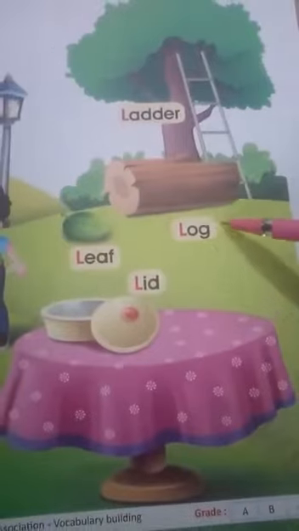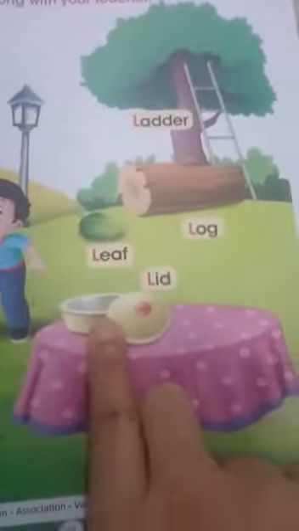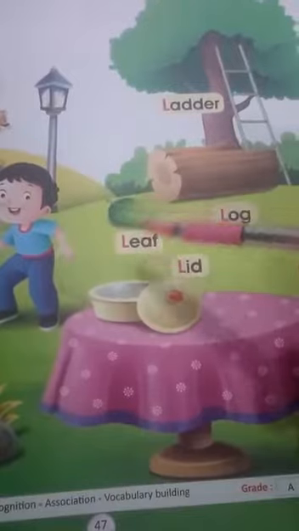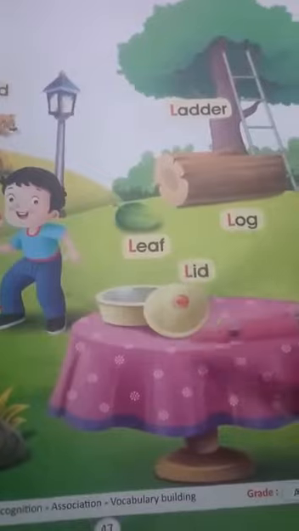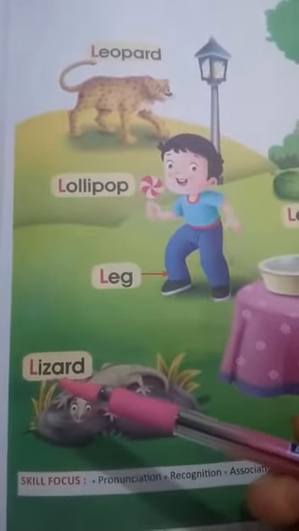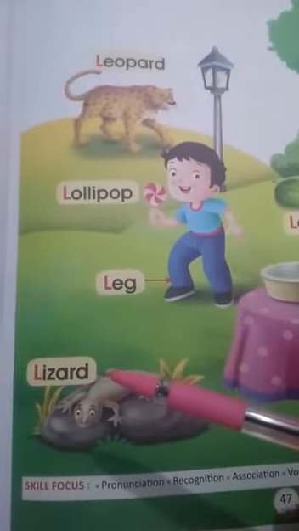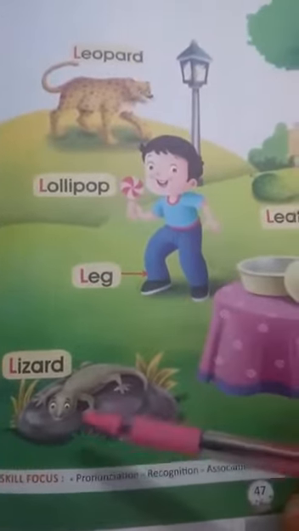Log. You can see the picture of a log. Leaf. You can see the picture, L-E-A-F, leaf. Then lid, L-I-D, lid. In Bengali you call it thakna. And today our last word is lizard, L-I-Z-A-R-D, lizard. Okay. In Bengali we call it tik tiki. You can see the picture.